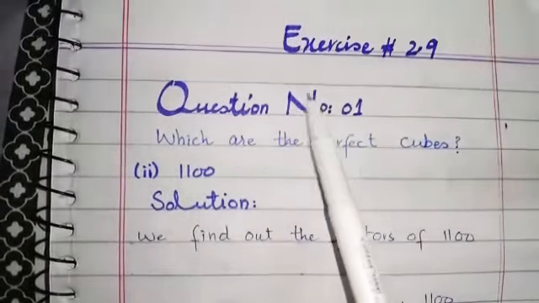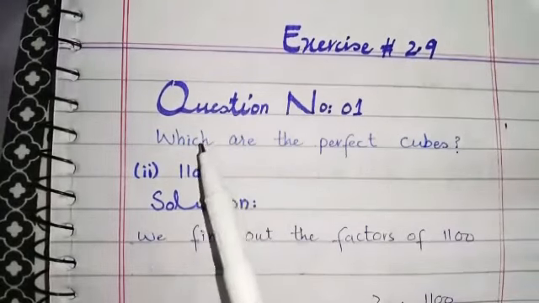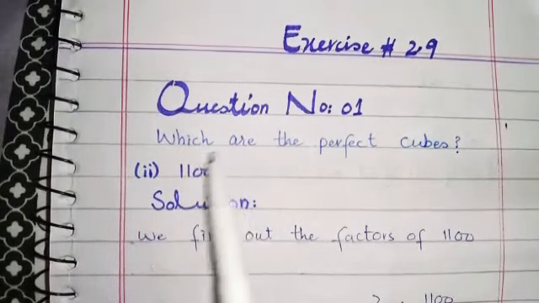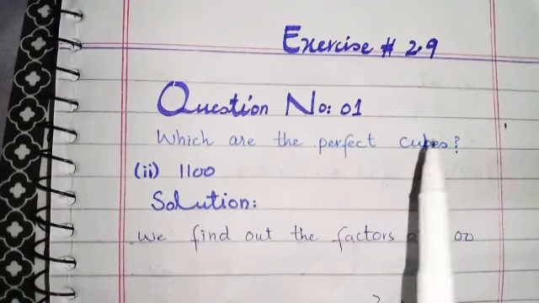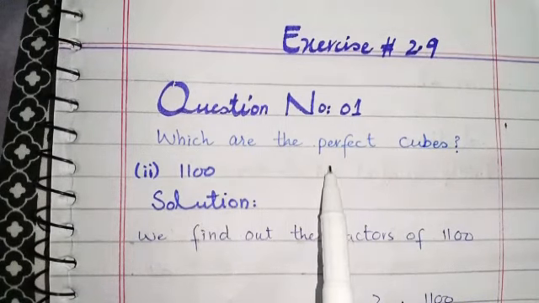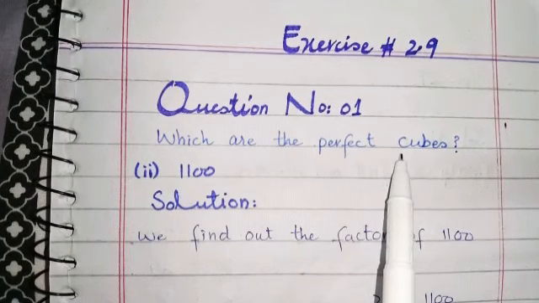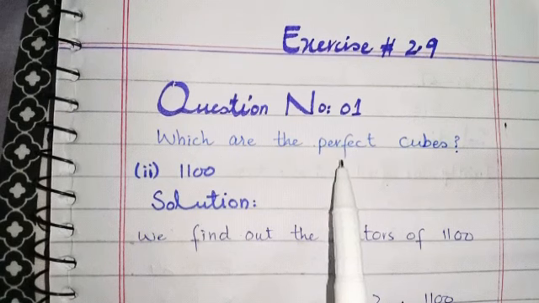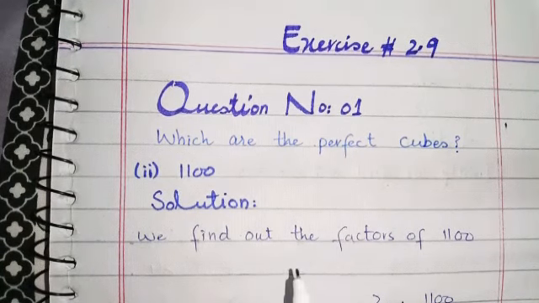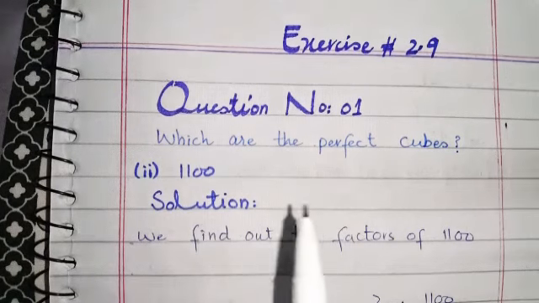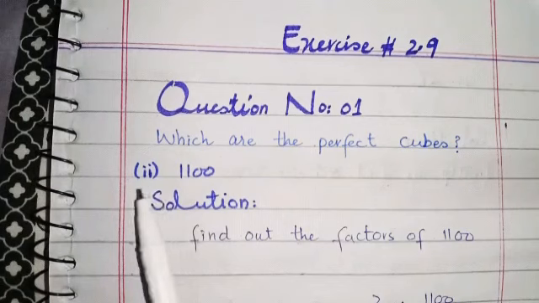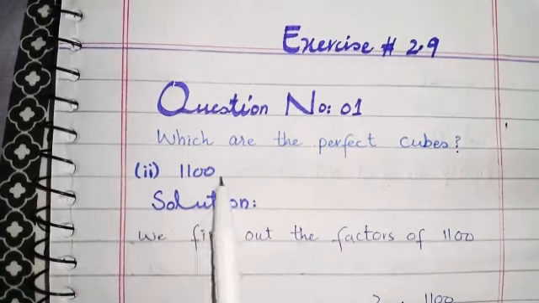Now students, here is our exercise number 2.9. Moving towards question number 1. Which are the perfect cubes? Students, in this question they are asking whether the given numbers are perfect cubes or not. To tell that numbers are perfect cubes, we will find out the factors of that number. If the factors make power of 3, we will say that these numbers are perfect cubes, otherwise they are not. Here is our part 2, 1100.